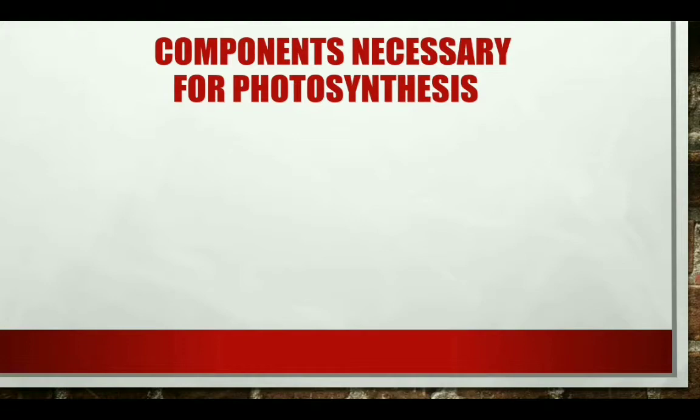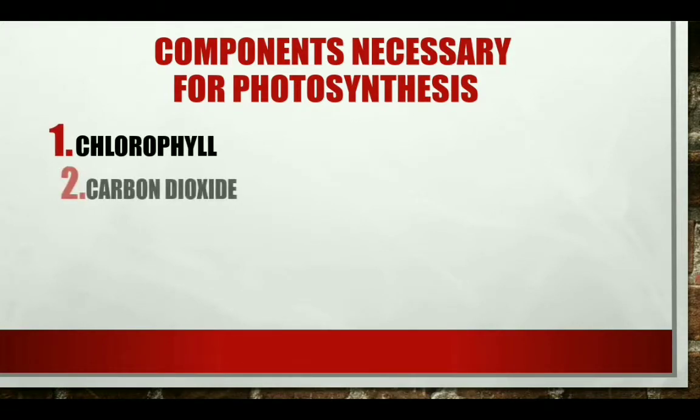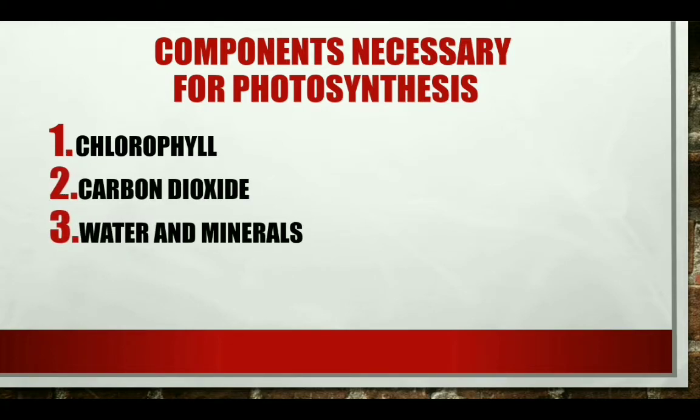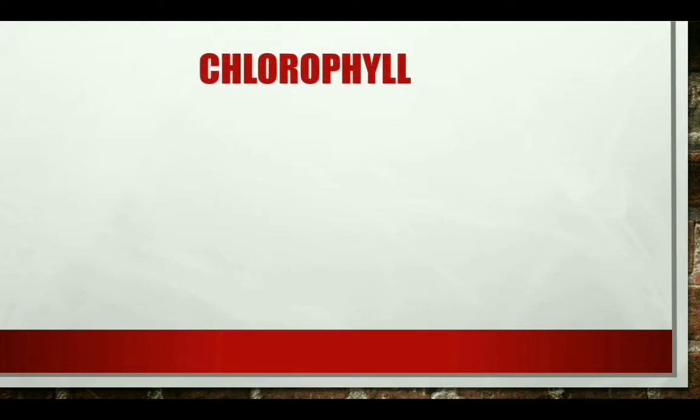Now, what are the various components necessary for photosynthesis? The first one is the chlorophyll, then carbon dioxide, water, minerals, and the last one is the sunlight. Now, let us discuss them one by one. First of all, we are going to discuss the chlorophyll.